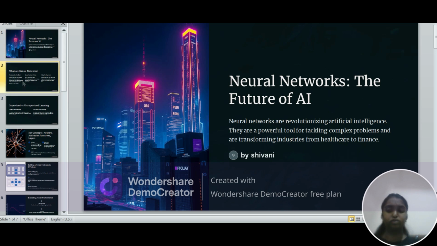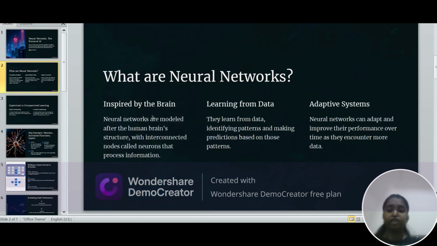What is a neural network? Inspired by the brain, neural networks are modeled after the human brain structure. The interconnected nodes, or neurons, process information, learning from the data. They learn from data, identify patterns, and make predictions based on those patterns. Adaptive systems: neural networks can adapt and improve their performance over time as they encounter more data.